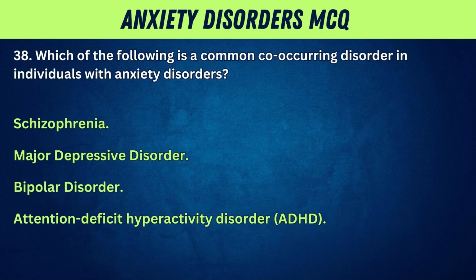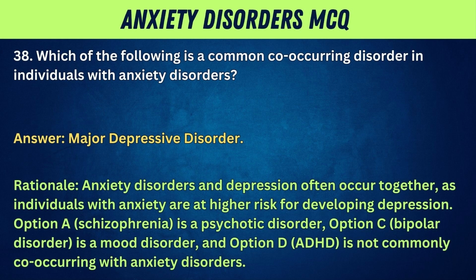38. Which of the following is a common co-occurring disorder in individuals with anxiety disorders? A, schizophrenia. B, major depressive disorder. C, bipolar disorder. D, attention deficit hyperactivity disorder, ADHD. Answer: major depressive disorder. Rationale: anxiety disorders and depression often occur together, as individuals with anxiety are at higher risk